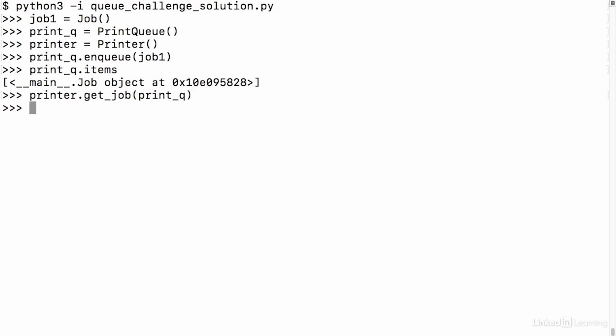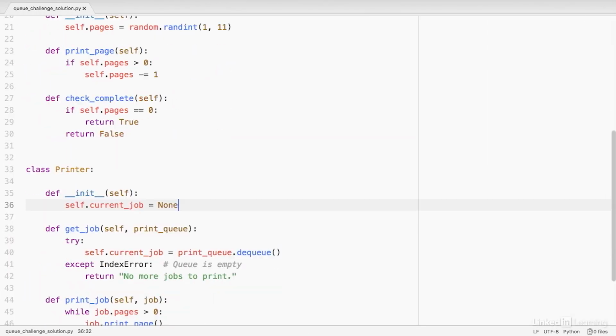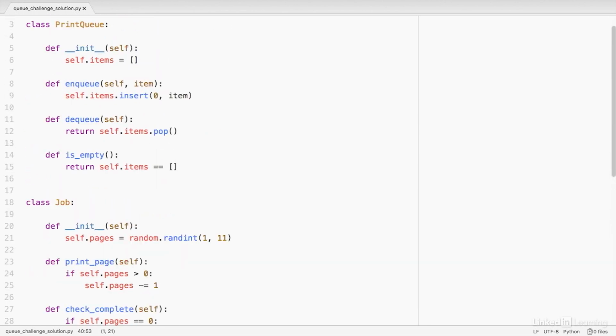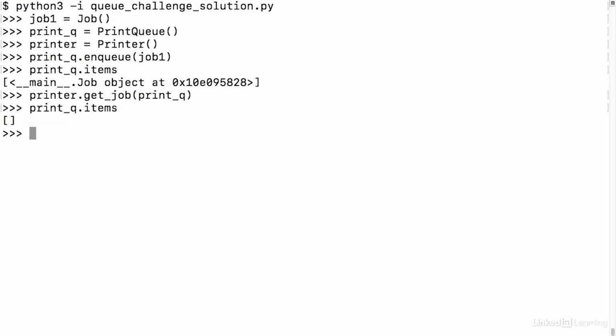One way that I can verify this worked is I can look at the items again. And since the getJob method, we can go back to our code here, is using the dequeue method, which means it's popping the last item off of the list, I should now have an empty list. And I do, so that's great.